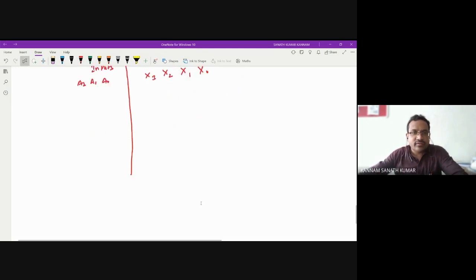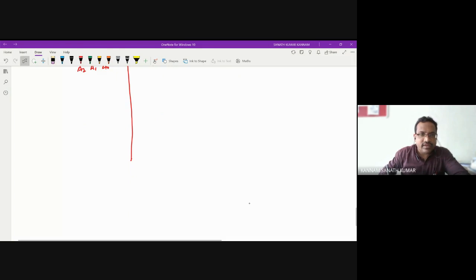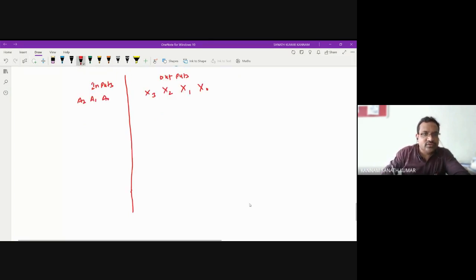With three inputs, how many possible combinations? 8 possible combinations: 000, 001, 010, 011, 100, 101, 110, and 111. These are the possible inputs.